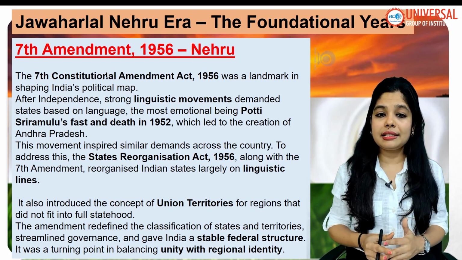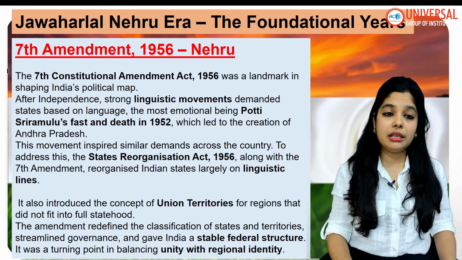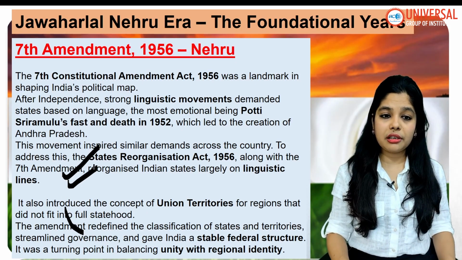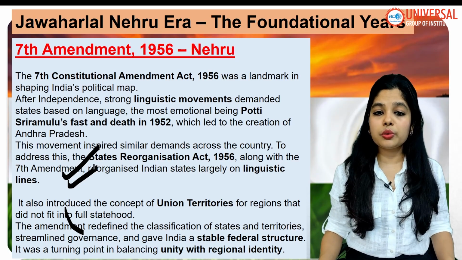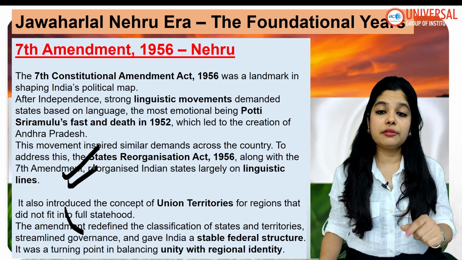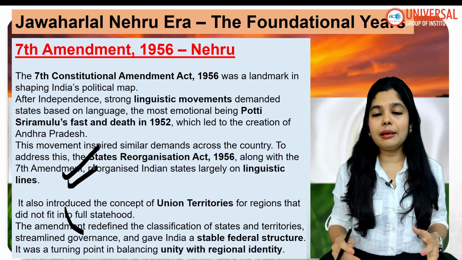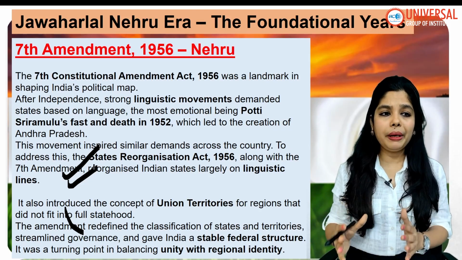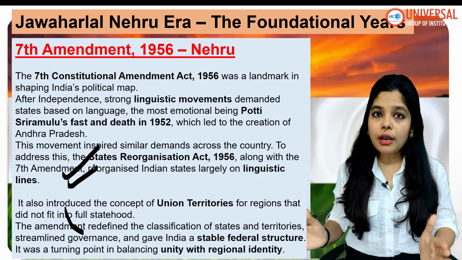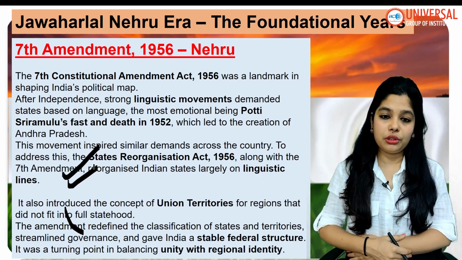and it reorganised Indian states largely on linguistic lines. So the Seventh Amendment started recognizing states largely on linguistic lines. This also introduced the concept of union territories for regions that did not fit into full statehood. Okay, and that time only the concept of union territories also came. Places which do not fall under the criteria of statehood should be kept under union territories.